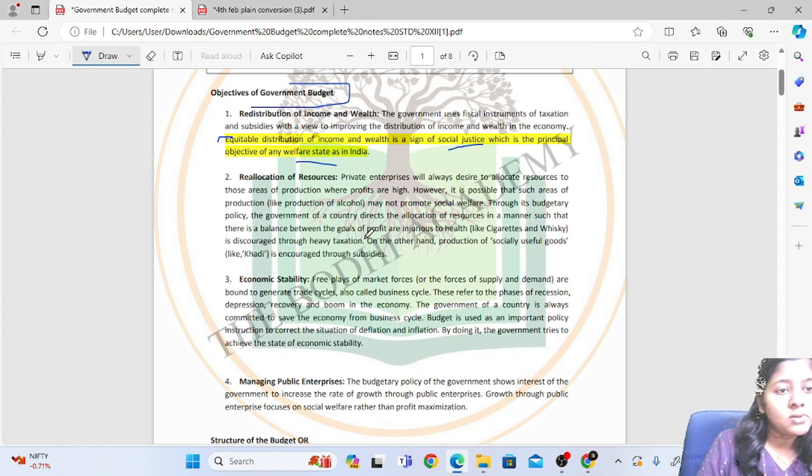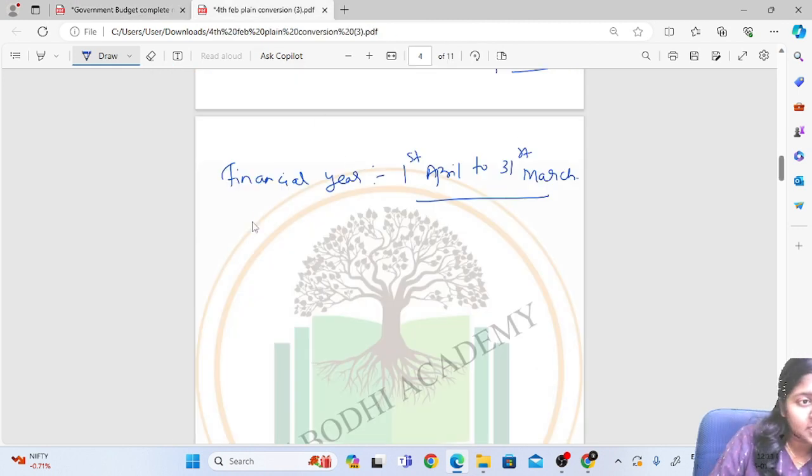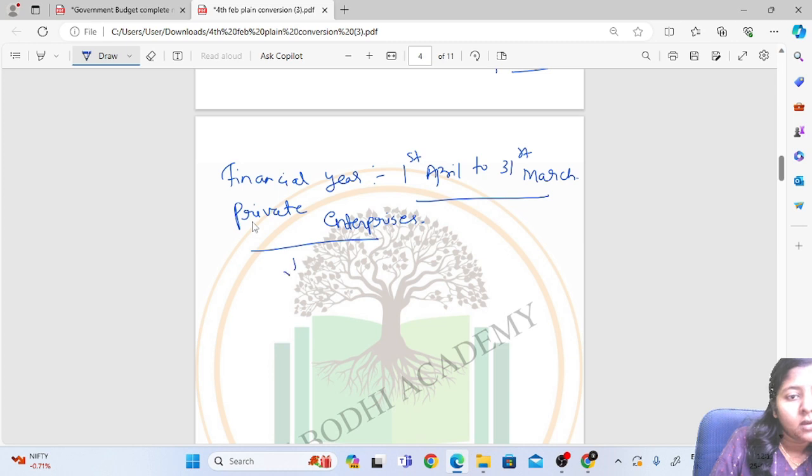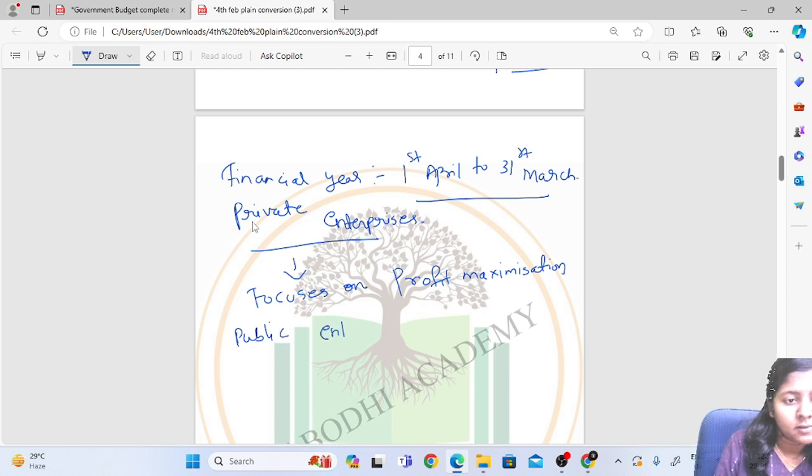Reallocation means where those resources are getting used. What is the main focus of private enterprise? Private enterprises focus on profit maximization, whereas public enterprise focuses on social welfare.